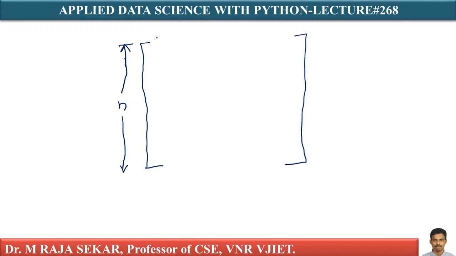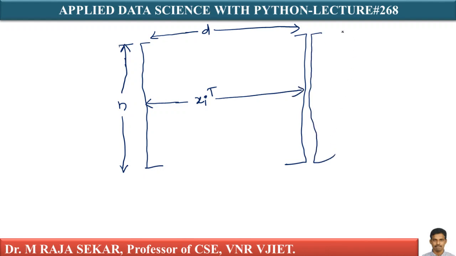The dimension of each review is d. As I told you, xi is a column vector, xi transpose is a row vector, and each review has some label. Therefore, let me say this is yi, isn't it? Now, what could be the size of y?